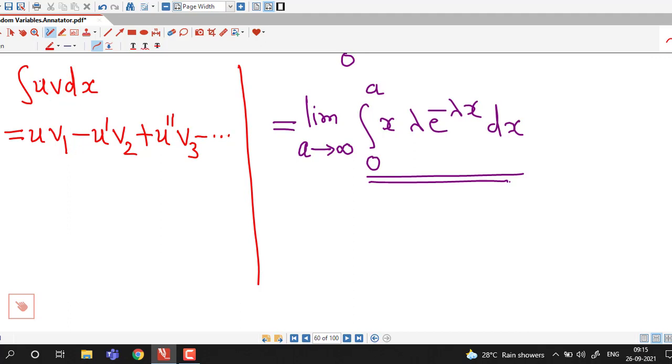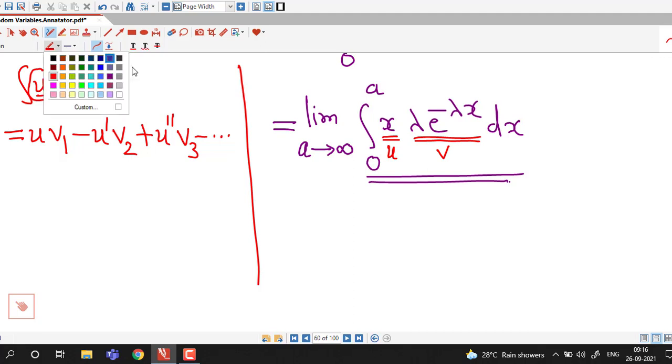And in this product we will consider that function as u whose derivative is 0 after some finite number of steps. So here we consider this x as u because second derivative of x will be 0, and we consider this lambda times e raised to minus lambda x as v, and we apply integration by parts.